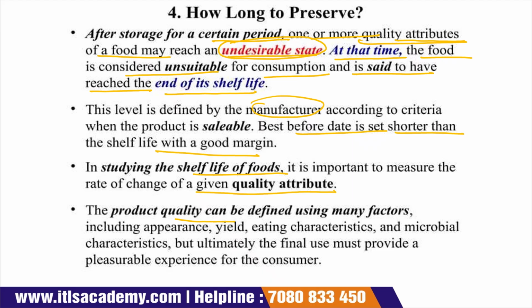The product quality can be defined by using many factors like appearance, yield, eating characteristics, and microbial characteristics. But ultimately, the final use must provide a pleasurable experience for the consumer.